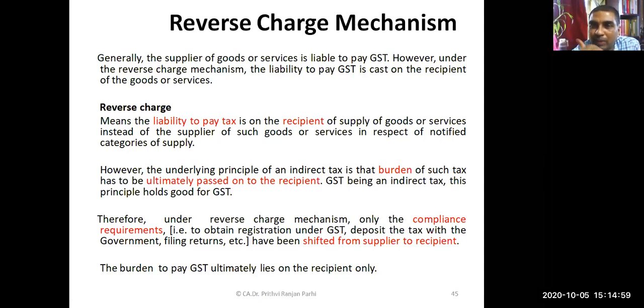We call it forward charge because ultimately the burden is borne by the recipient. But GST is collected by the supplier, and the supplier deposits the money with the government. But when you talk about the reverse charge mechanism, it's not the supplier, it is the recipient who is liable to pay tax to the government.